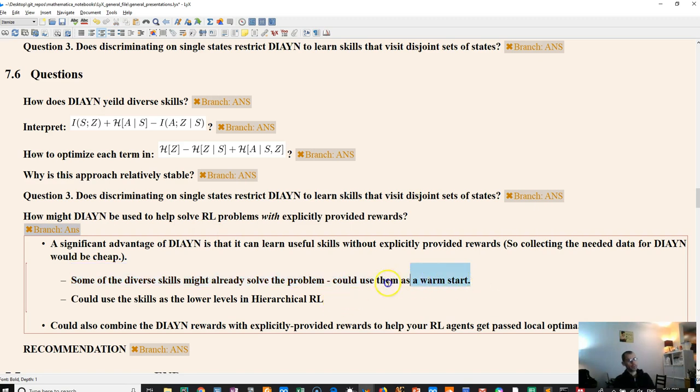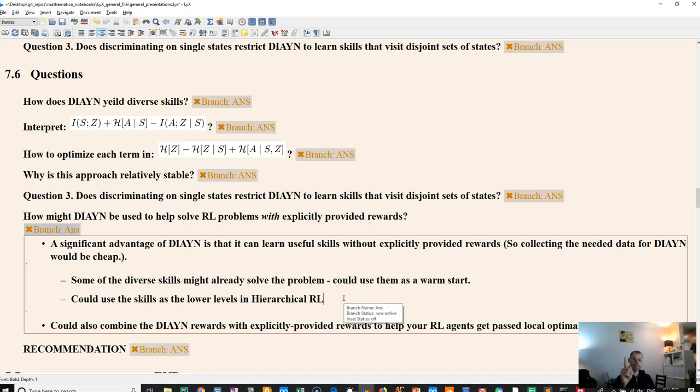So we might basically already have solved our problem just by random chance, and even without having to do any reward formulation, what is it called? Where we tune our reward to make the problem more solvable. All right, reward shaping. Just by learning diversity, we can solve the problem without having to do any of that, and then maybe we can just give some final simple reward to fine-tune what we learned.